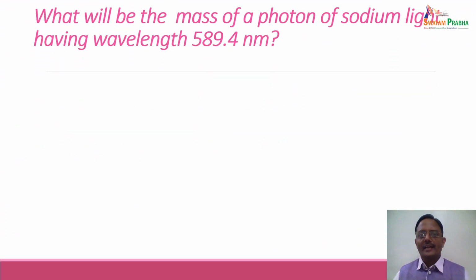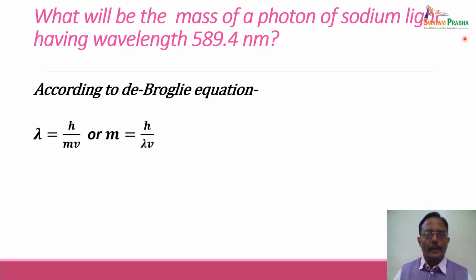What will be the mass of photon of sodium light having a wavelength of 589.4 nanometer? Now this is a question based on de Broglie concept of matter waves. We are talking about the energy of light in terms of wavelength, and we want to calculate the mass of the photon associated with this particular wavelength. So according to de Broglie equation, lambda is equal to h upon mv, or m equal to h upon lambda into v.